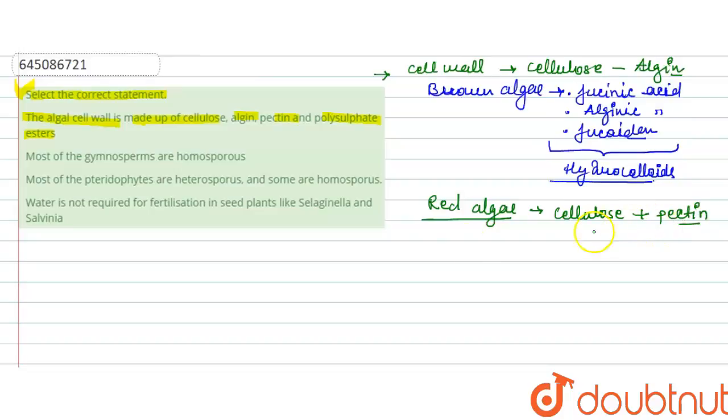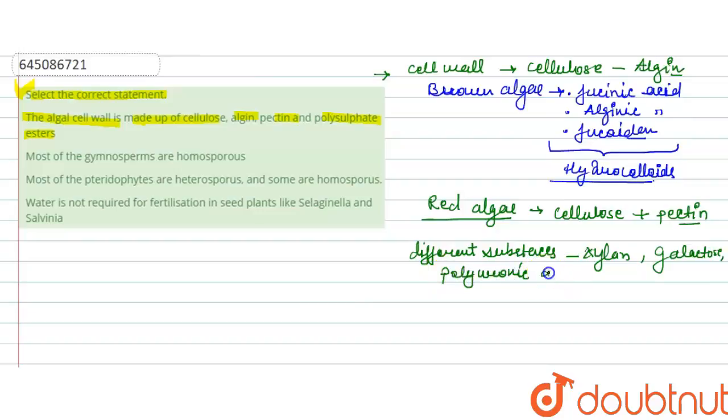Also, different substances are present in the cell wall of red algae: xylene, galactose and polyuronic acid.